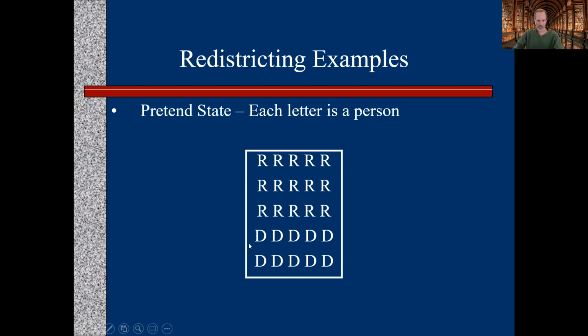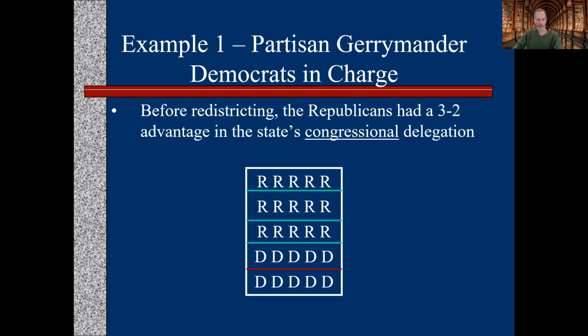Now, if you look at this state, there are more Republicans than there are Democrats, right? There are 5 more Republicans than Democrats. But I'll show you, you can draw these districts in such a way that the Democrats can actually gain an advantage. Okay, so here's what we're going to call the status quo map.